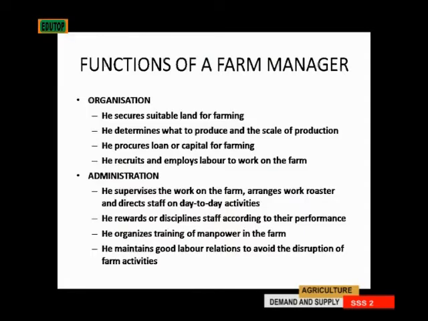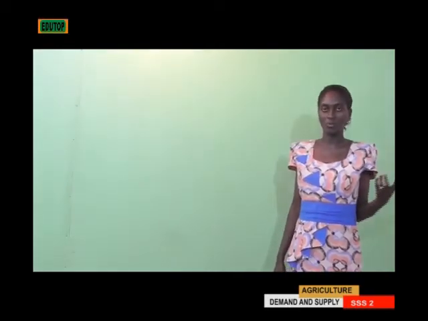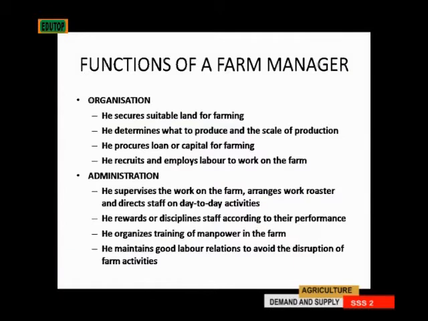Now, to his second function, the administrative role. He supervises the work on the farm. He arranges work roster and directs staff on their day-to-day activities. Okay, he sets a target for them. This is what I expect you to do by the end of today, so that at the end of this week, we'll have achieved this goal. So he rewards or disciplines staff according to their performances. The staff that does well, he gives him a reward. The staff that misbehaves, he disciplines him.